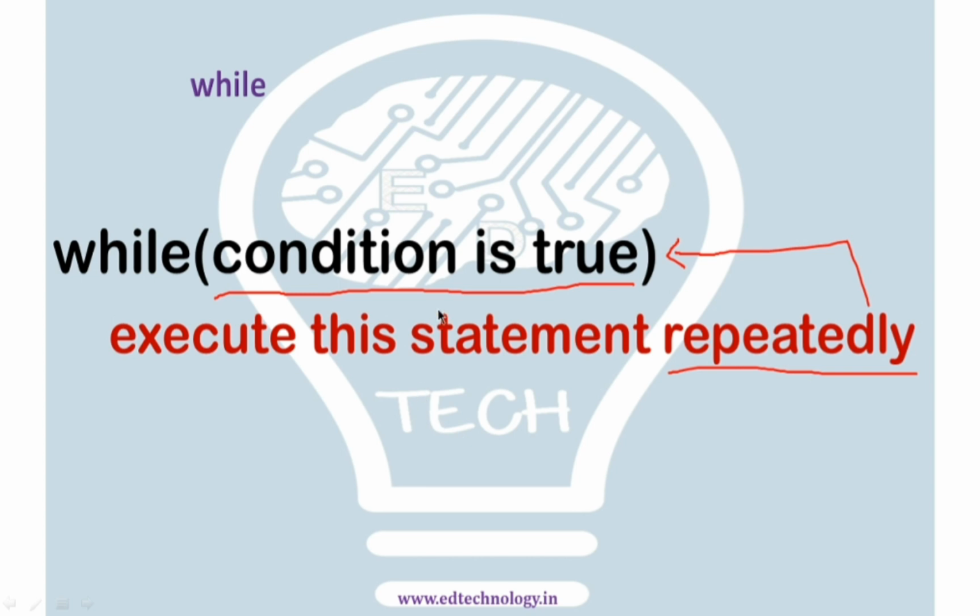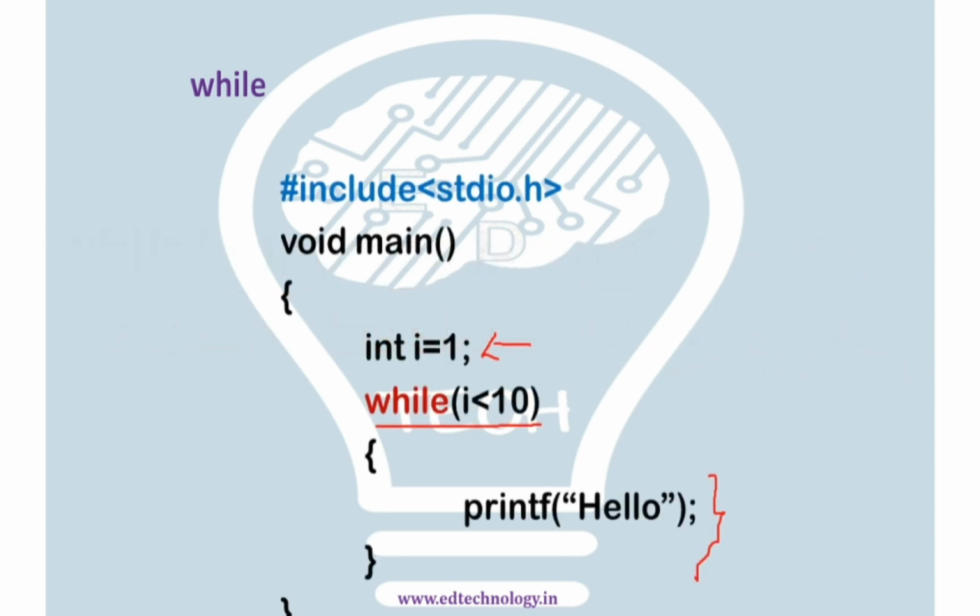As you can see in here, while has a syntax where if the condition is true, it executes the statement repeatedly. That is why I have marked this here, that it does it repeatedly till the condition is true, right? So it's a repetition which we will get, and it will check the condition and execute anything which is the block of code within the boundary of the loop. Let us understand a little bit in detail in here.